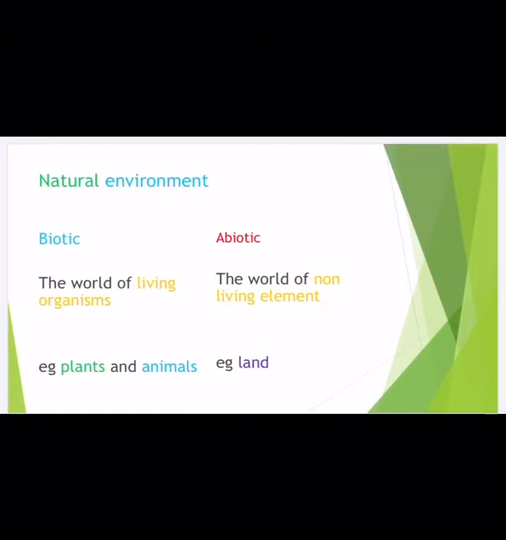The natural environment is divided into two: biotic and abiotic. The word biotic means the world of living organisms. Organisms include small particles and microorganisms. All of this is called biotic. These are living organisms. Examples are plants and animals.